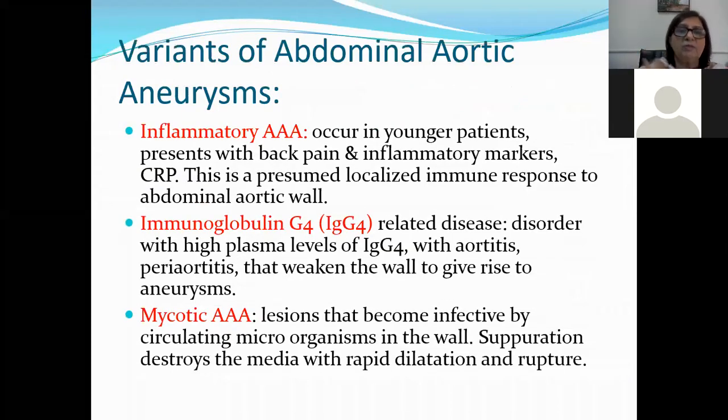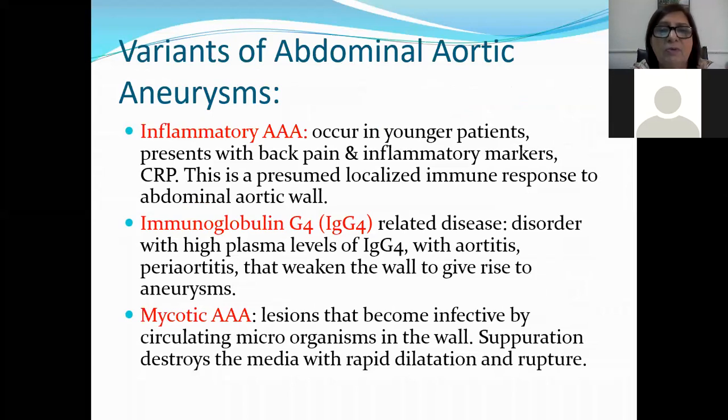Variants of abdominal aortic aneurysm: inflammatory, immunoglobulin G4 related disease, and mycotic abdominal aortic aneurysms. Okay, inflammatory abdominal aortic aneurysms occur in younger patients, present with back pain and inflammatory markers, which are C-reactive protein. CRP stands for C-reactive protein.